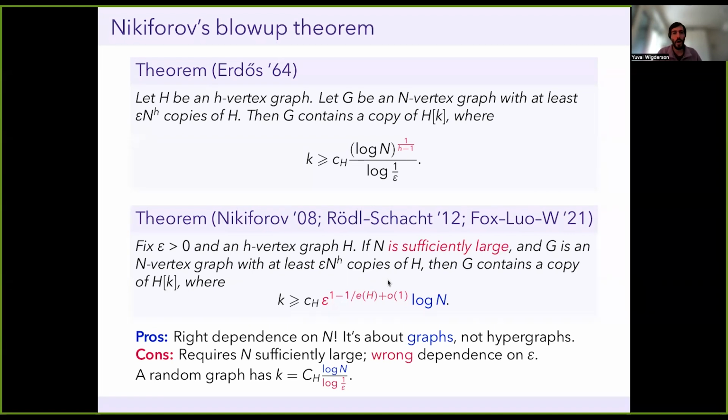But all of these results still have a polynomial dependence on epsilon, whereas in a random graph, you have a logarithmic dependence on epsilon. And also none of these improvements touch on the sufficiently large issue that I was discussing earlier.